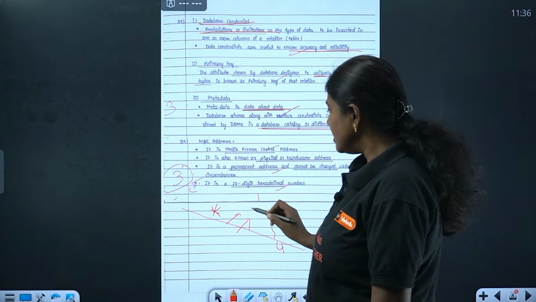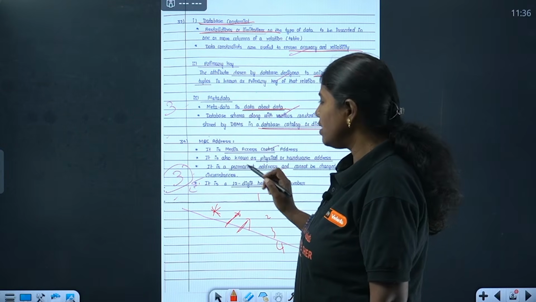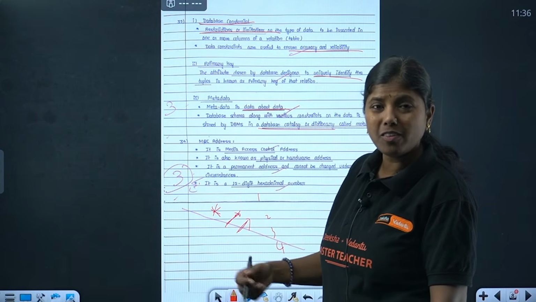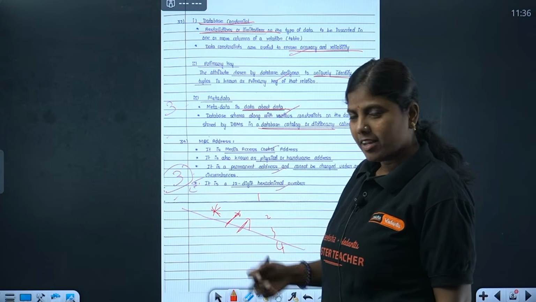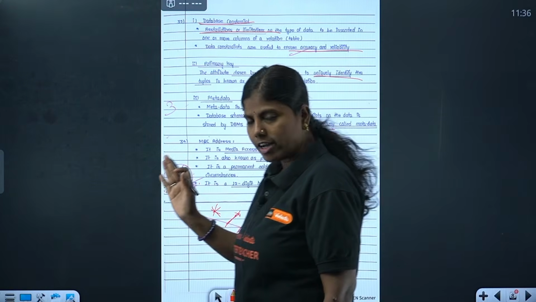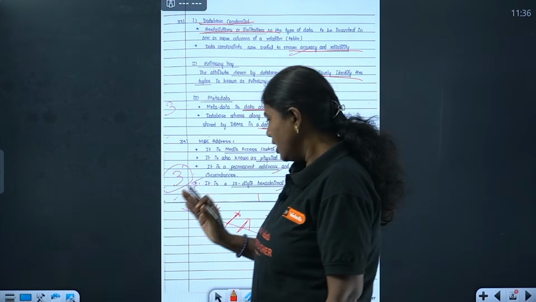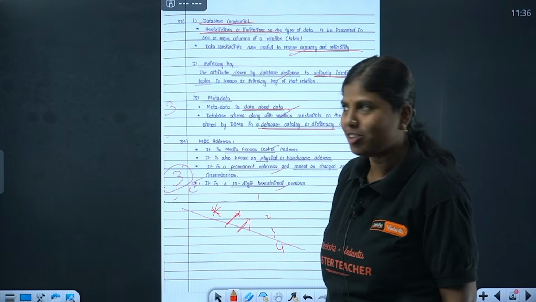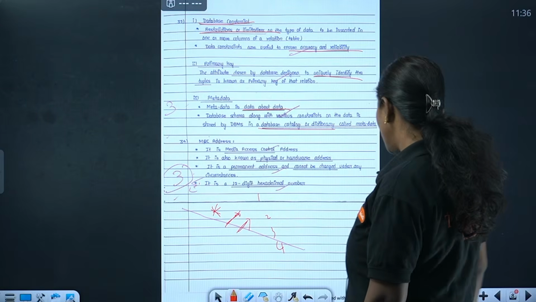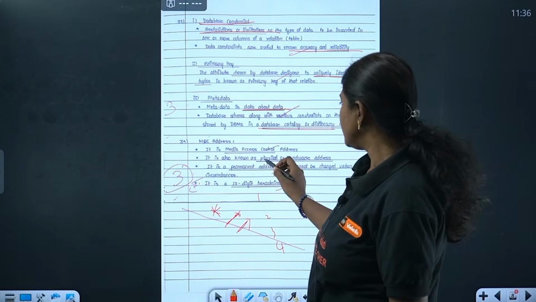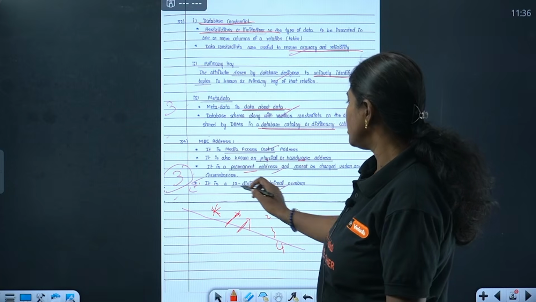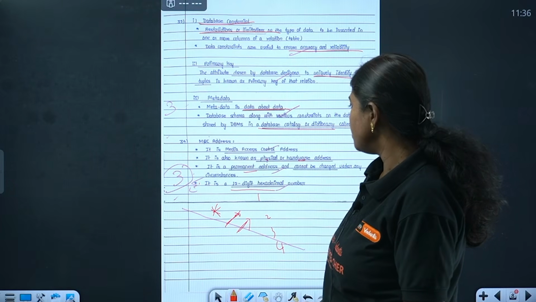At that time, the asterisk symbols will be better, because we will not count how many points you've written. It depends on the evaluator again. But this is more safety, I think, for you to get the marks. Okay, so you can see here: physical hardware address, permanent address, 12-digit hexadecimal number.